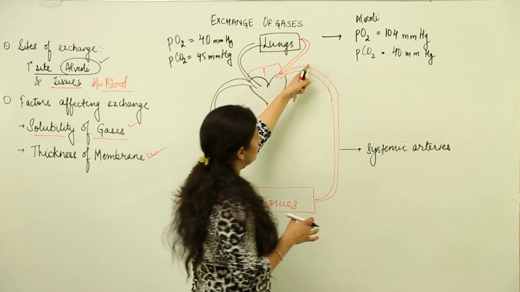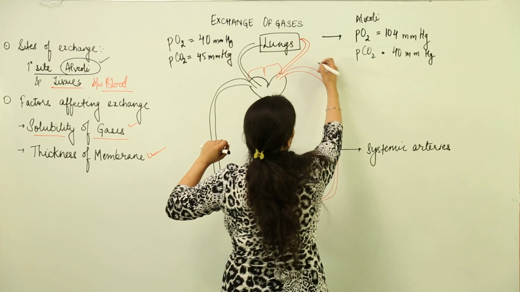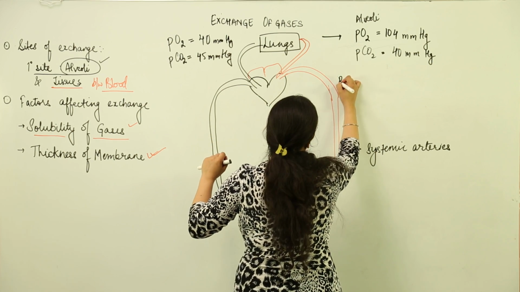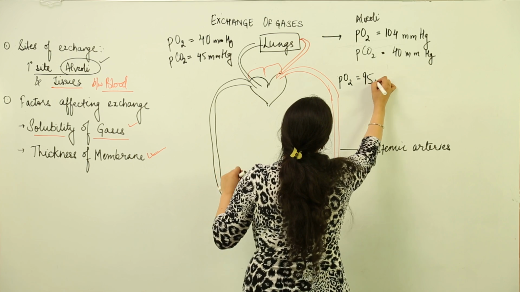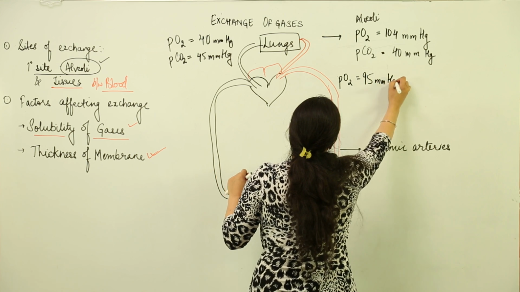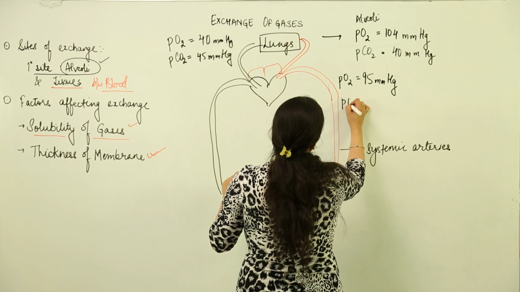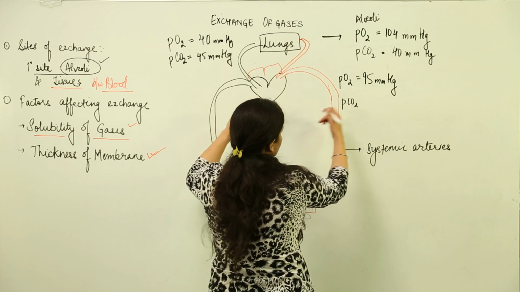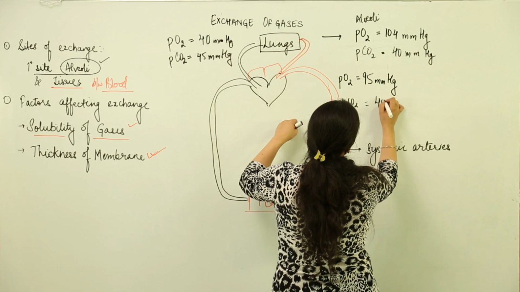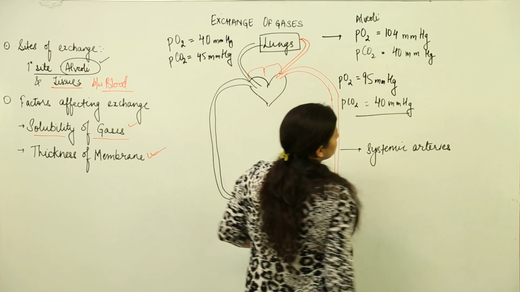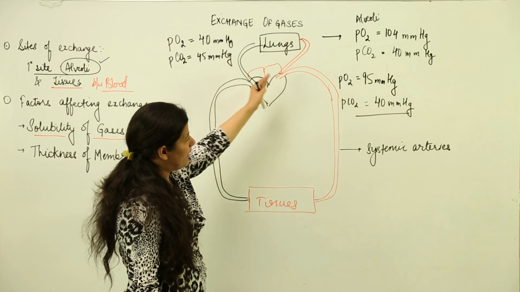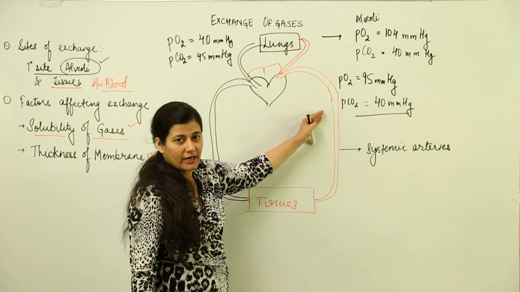When it moves into the blood, the partial pressure of oxygen inside the oxygenated blood becomes 95 millimeter of mercury. And the partial pressure of carbon dioxide, because some of it has gone out, reduces to 40 millimeter of mercury. Okay, this is what happens to the deoxygenated blood condition.